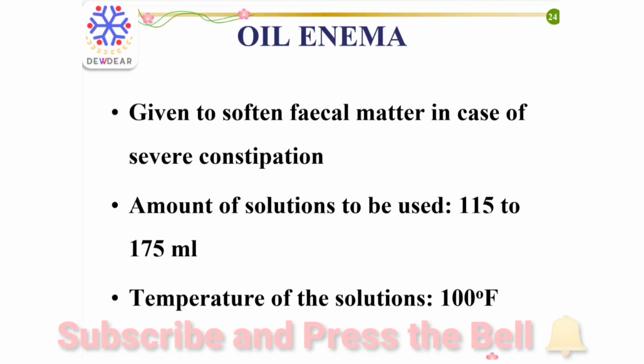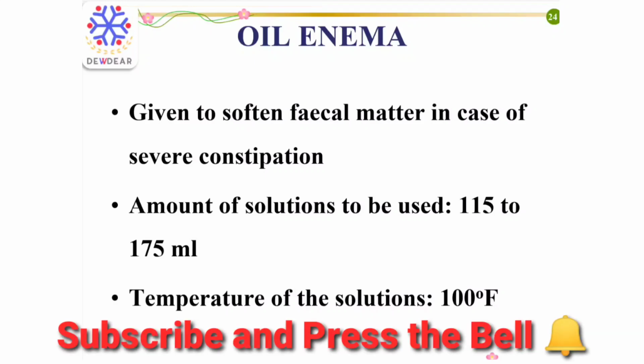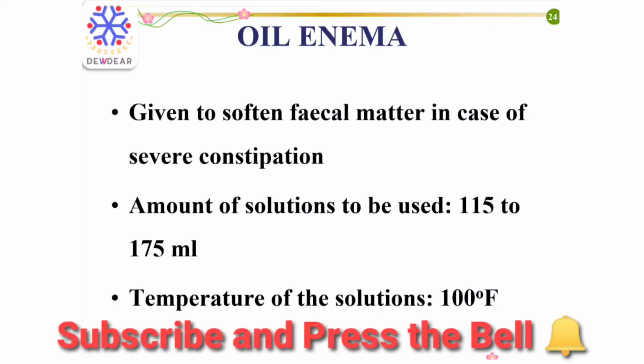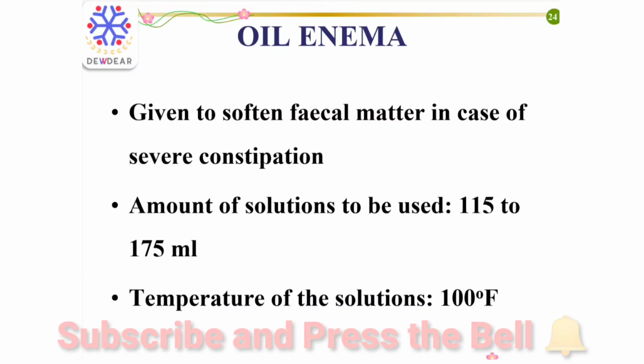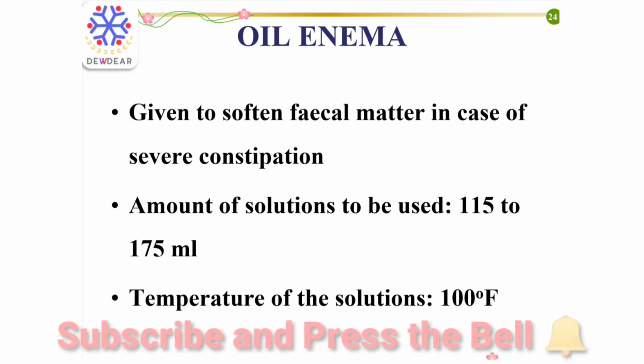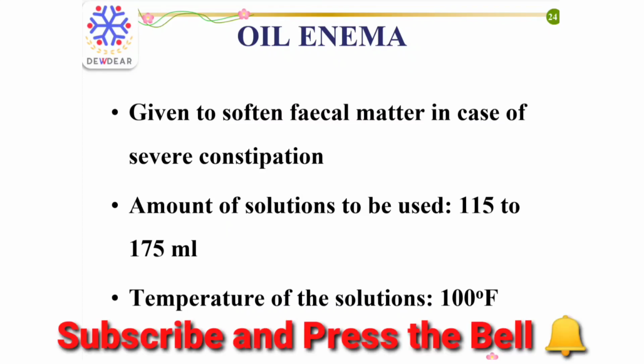It is also given before the first bowel movement after operations on the rectum and perineum to avoid straining and injuries to sutures and wound. The solutions used are olive oil, castor oil, etc. The amount of solution used is 115 to 175 ml, and the temperature of the solution used is 100 degree Fahrenheit. So here the answer is 100 degree Fahrenheit.